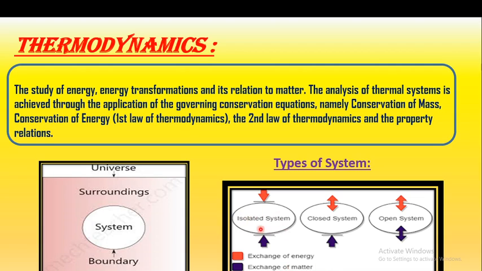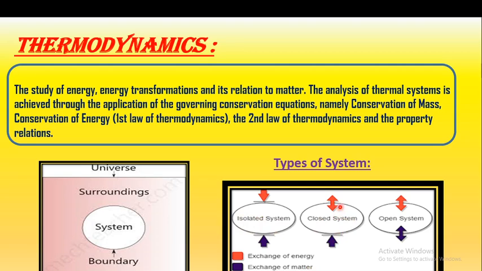For the isolated system, there is no exchange of matter and also no exchange of energy from system to the surrounding. The isolated system can't exchange matter and energy, so it is called an isolated system.